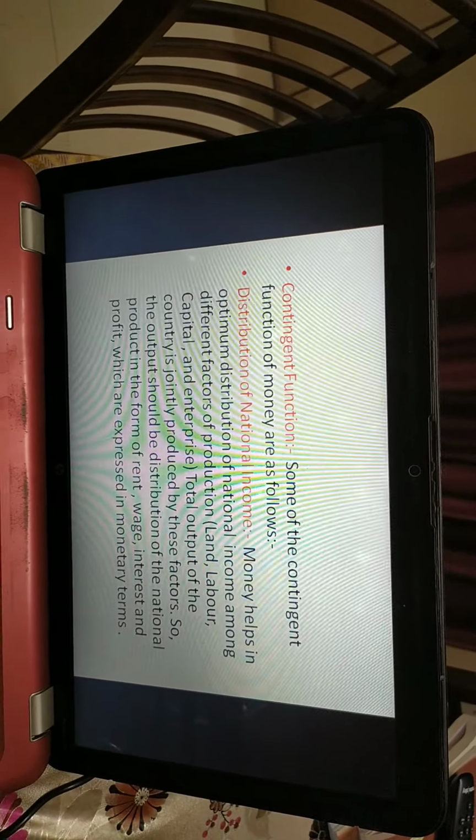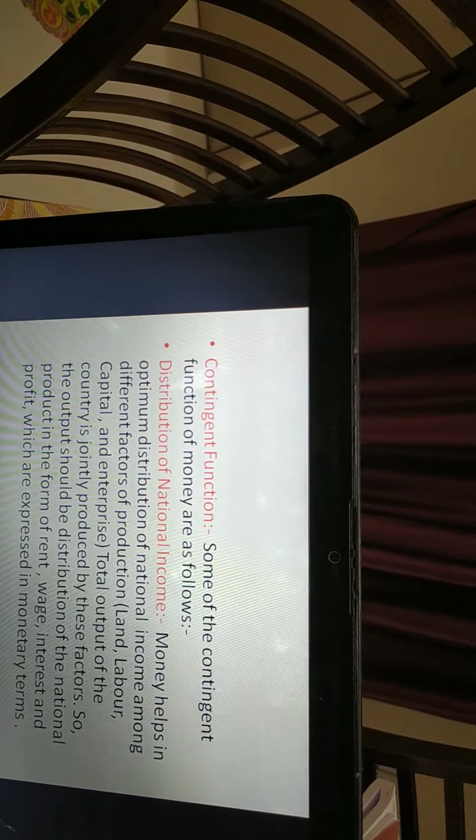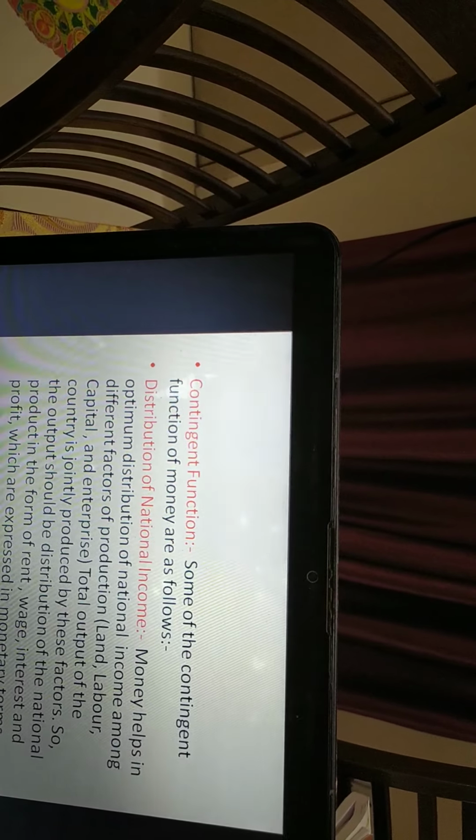Contingent functions. Some of the contingent functions which money performs are distribution of national income. It helps in optimum distribution of national income among the different factors of production: land, labor, capital, and enterprise.